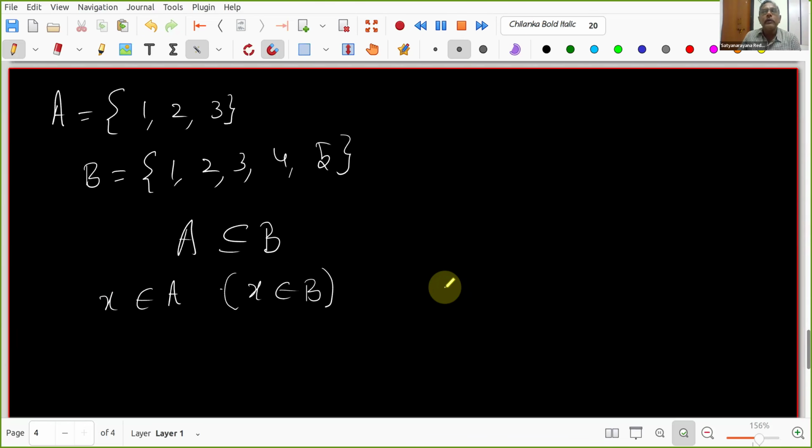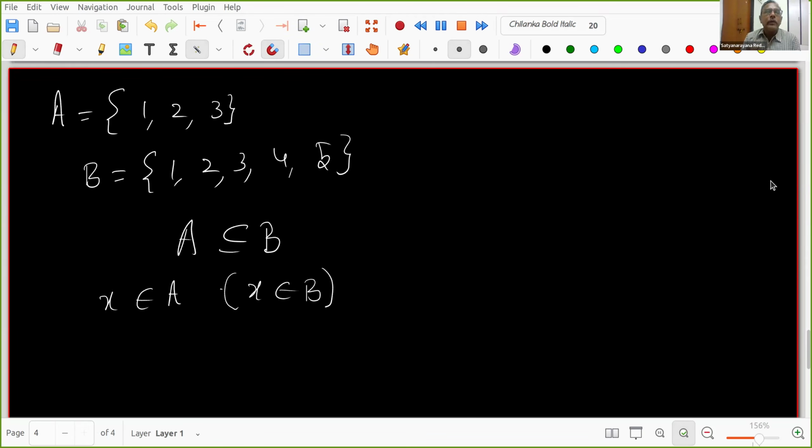So now all of you think about it. In order to tell A is a subset of B, which elements do I have to think about first? Do I think about elements of A, or elements of B, or both? Whatever you are thinking, let me know. Okay, Shivali Thakur. Sir, we have to think about the elements of A. Right. Okay, we'll check the elements of A.